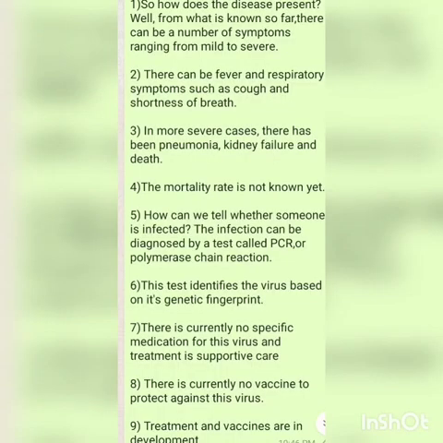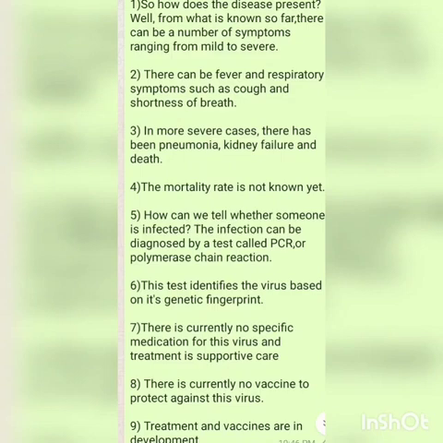So, how does the disease present? Well, from what is known so far, there can be a number of symptoms ranging from mild to severe. There can be fever and respiratory symptoms such as cough and shortness of breath. In more severe cases, there has been pneumonia, kidney failure, and death. The mortality rate is not known yet.